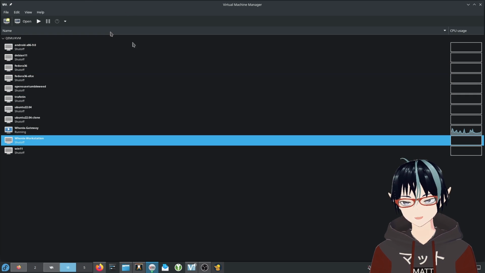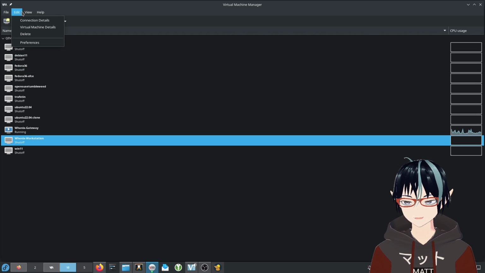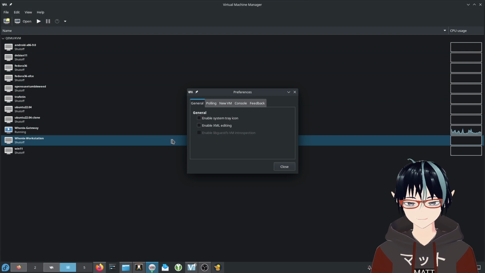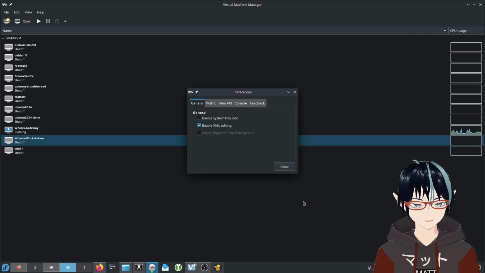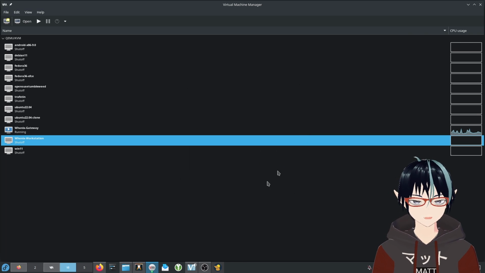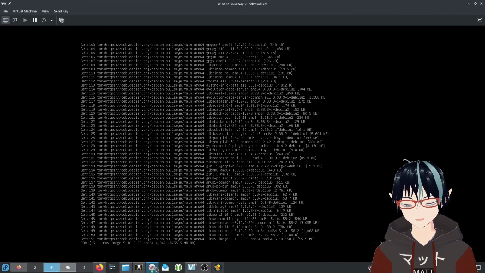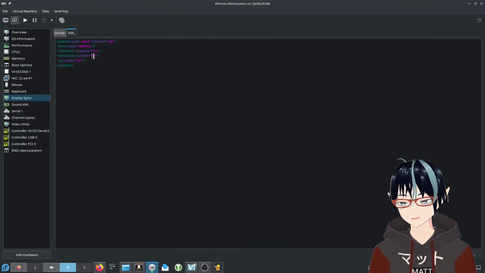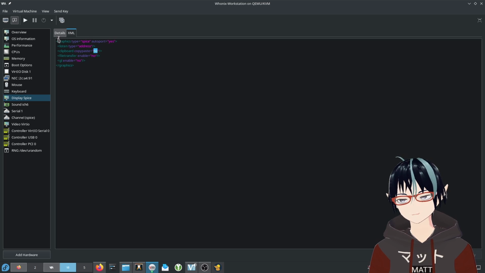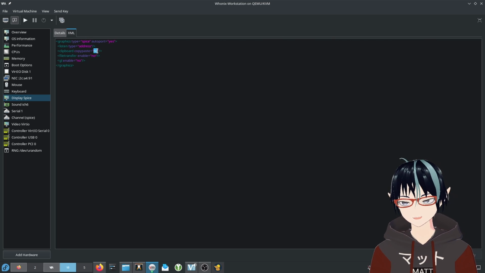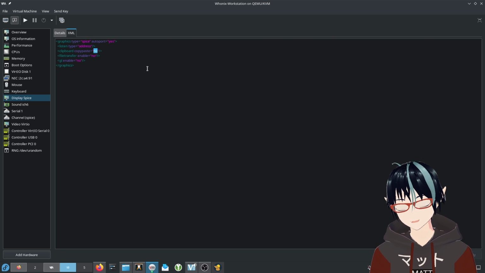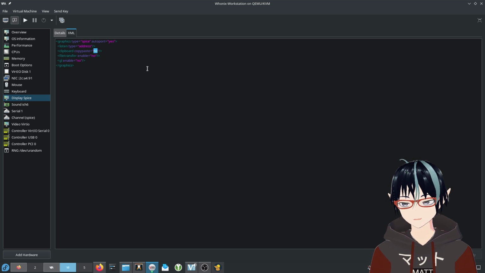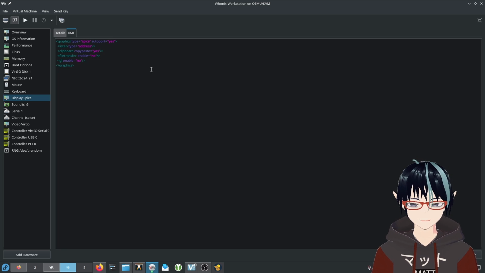So if you want to do that, you go back to your virt-manager screen here. What you want to do is go to edit, then go to preferences. And then check this box here, which says enable XML editing. So click close. And now that we've enabled XML editing, we're going to go back to this machine here, and now you'll see that warning is gone, and we can actually change it. So if you want to add in copy paste, you can just change no to yes.